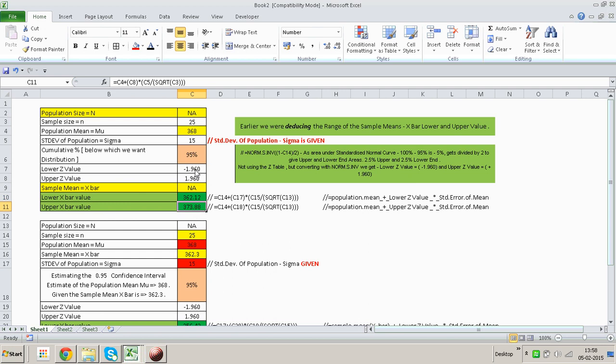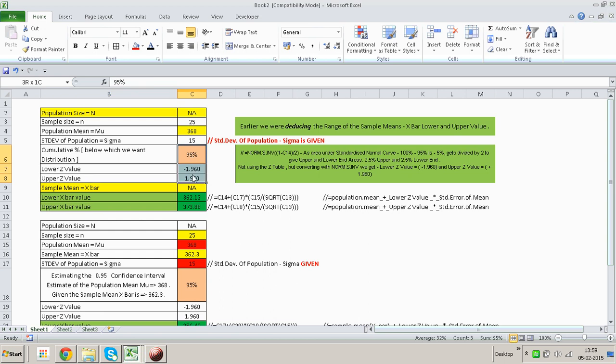In these calculations, what needs to be noticed is that 95% is the cumulative percentage that we are looking at. We are looking at a calculation which I have explained over here, which is NORM.S.INV of 1 minus C6, C6 being nothing but 95% divided by 2. Why we are doing this, I'll explain in a second. We've taken the absolute value of this again, so we've taken the positive value. And we said this is the lower Z value, this is the upper Z value.